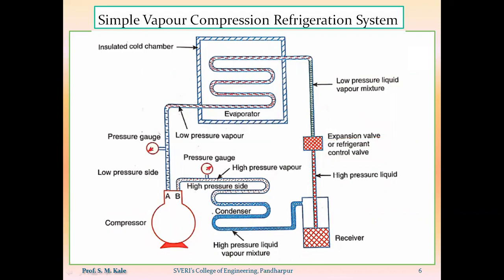So here the starting of the system will be from the inlet of the compressor. This is the first device, this is the second device, this is the third device, and this is the fourth device. Now in a vapor compression refrigeration system, whatever working medium we are using, instead of air, we are using a suitable refrigerant, which will change its phase.